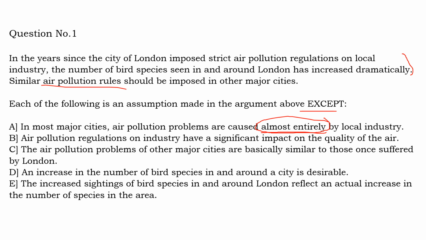Option B, air pollution regulations on industry have a significant impact on the quality of the air. This is what he says, because he says that whenever you are making some regulations on industries, the air quality is becoming better, and because of the superior air quality, the number of bird species is increasing. So that is why this is a good assumption. He is making that assumption while making the argument.